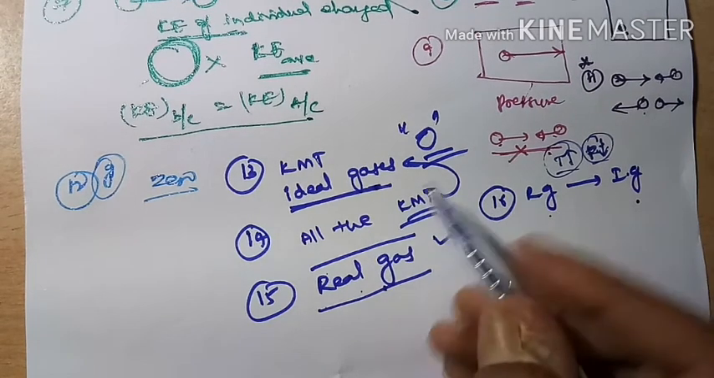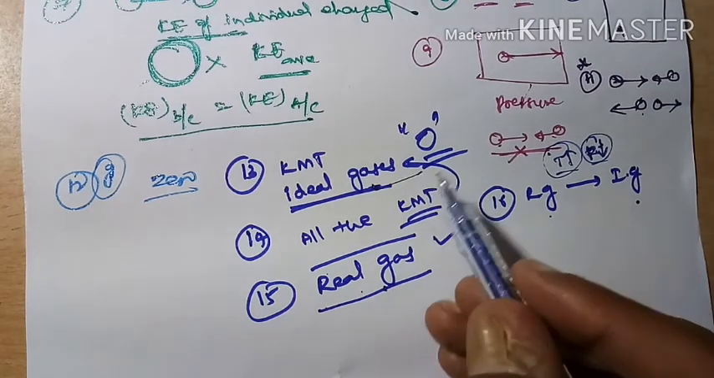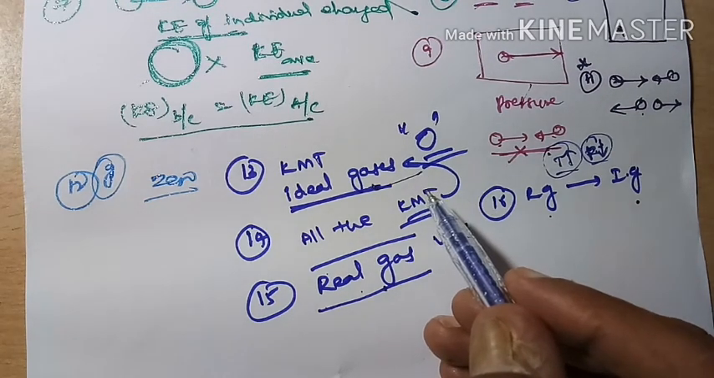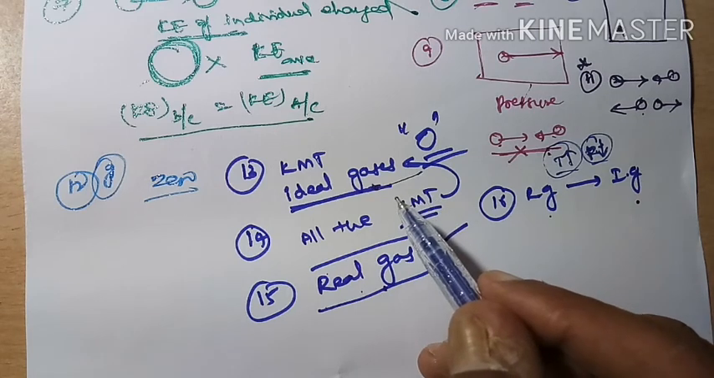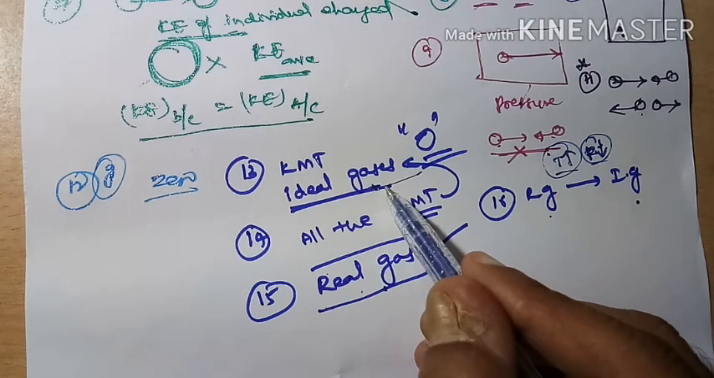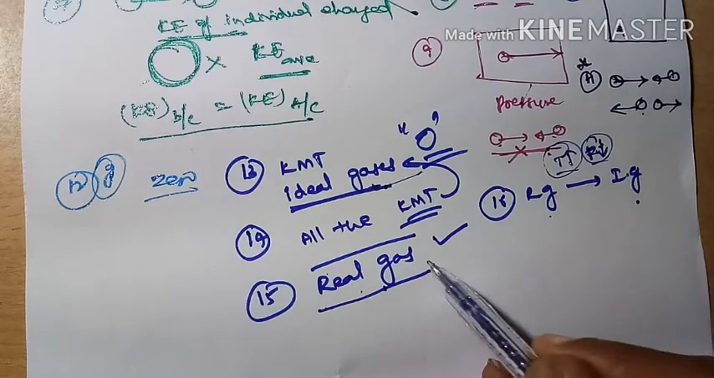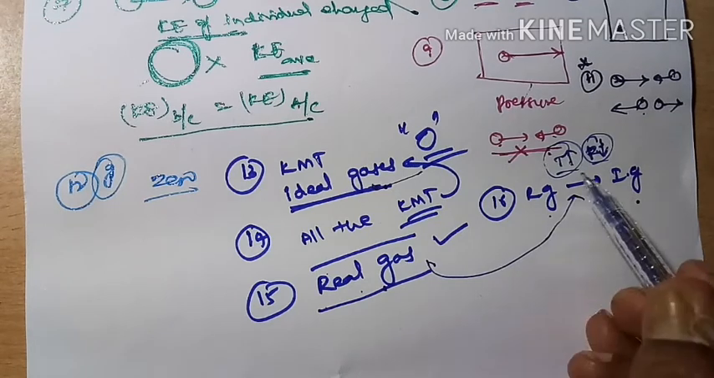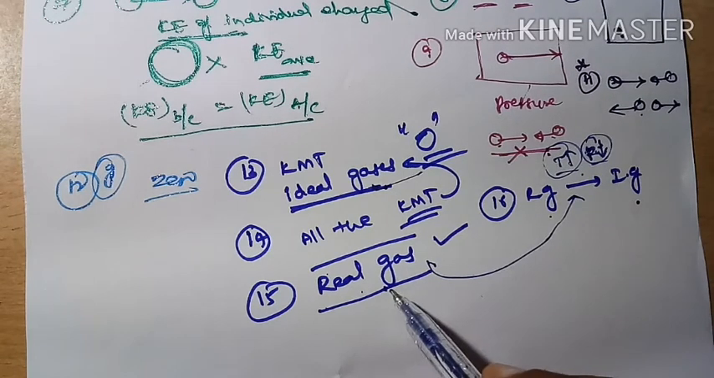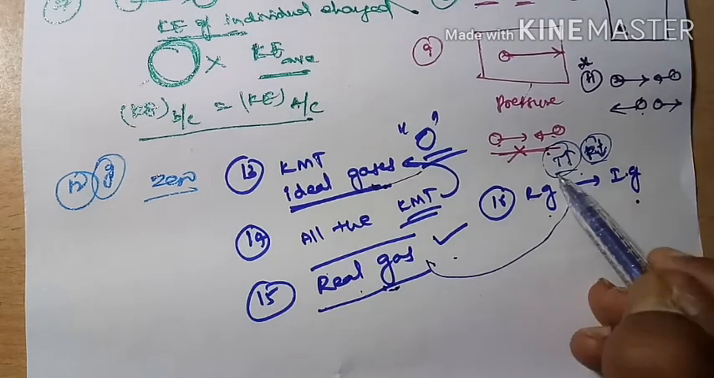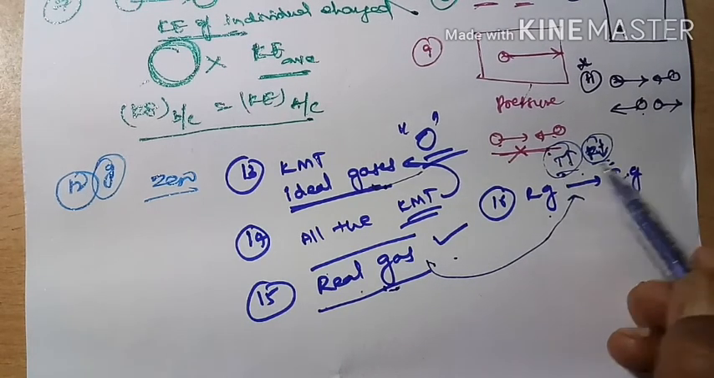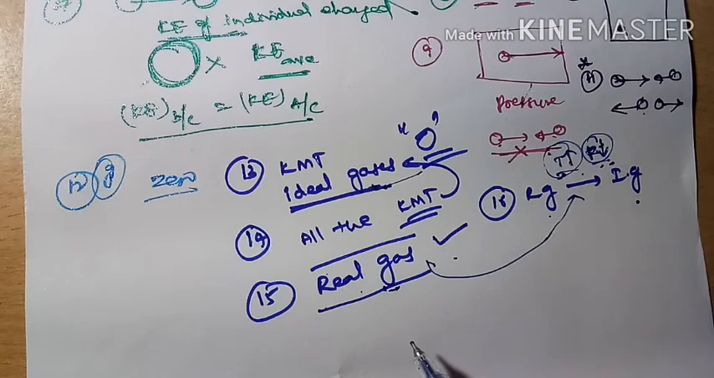Once again, tell me what is meant by ideal gas? The gas which will obey all the gas laws or the ideal gas equation at all temperatures and pressures is called an ideal gas. Now define real gas in terms of these two conditions. The gas which will obey all the gas laws or the ideal gas equation at certain temperature and pressure is called a real gas.